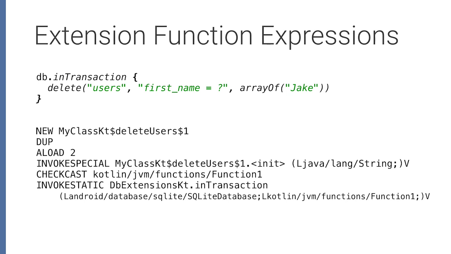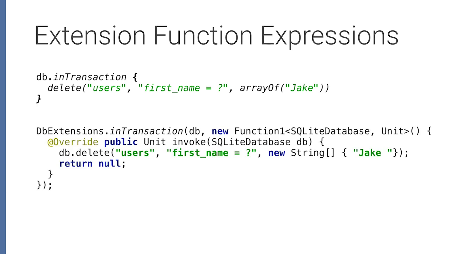And so earlier on with extension functions, I showed the generated code. This is what the generated code for this transaction block looks like. In Java, it actually looks like this. Our extension method gets turned into a static method. But like I said, our function expressions turn into anonymous inner classes. So this is what it ends up looking like.